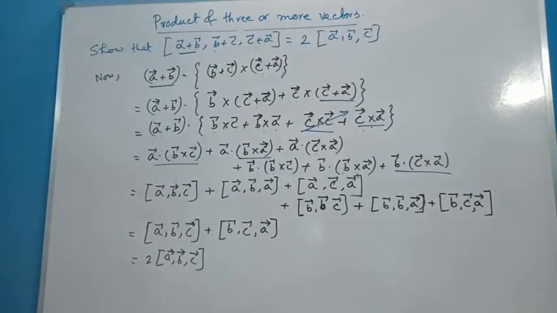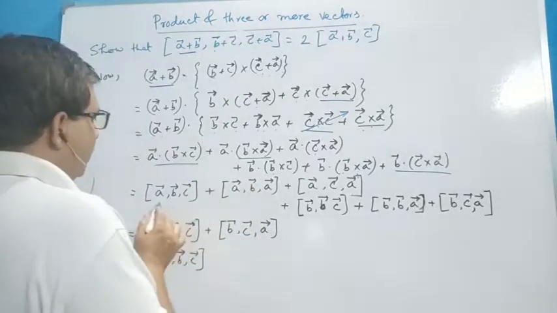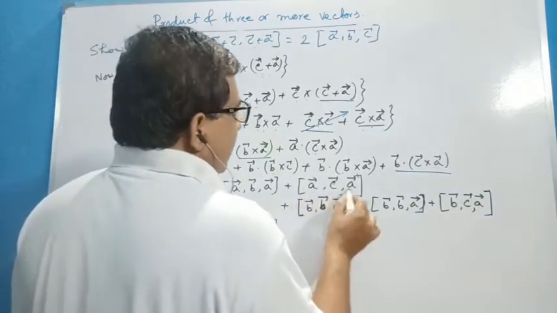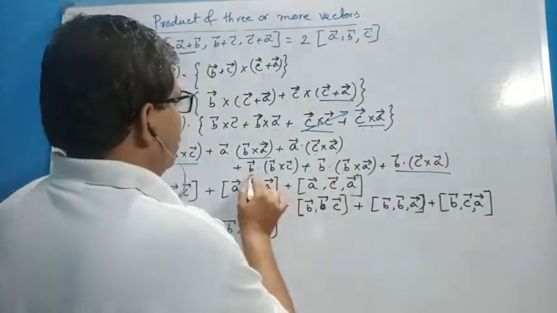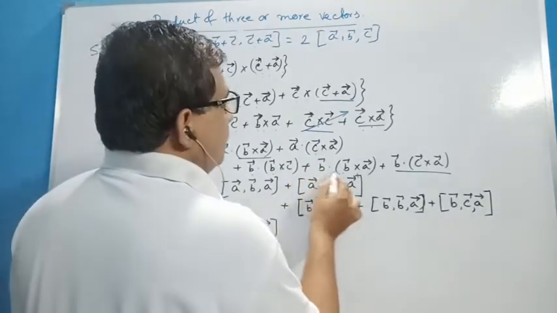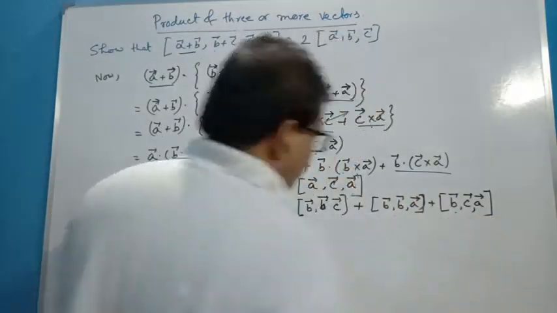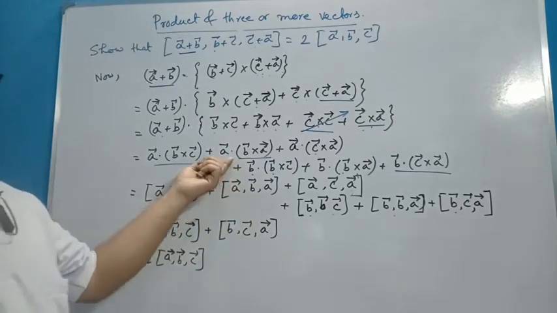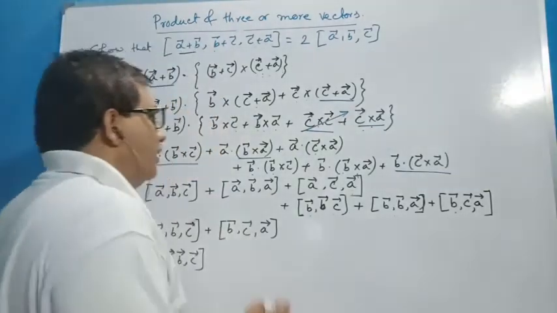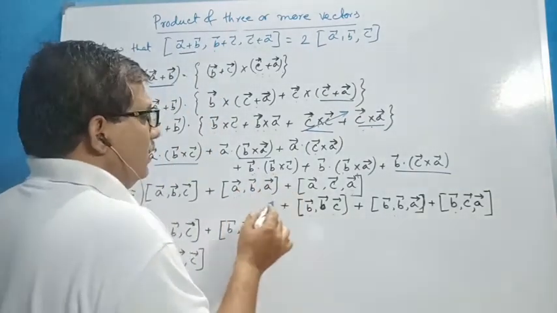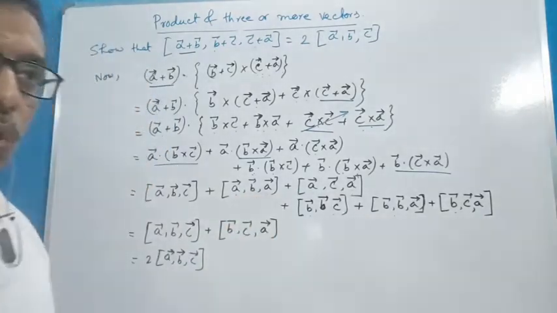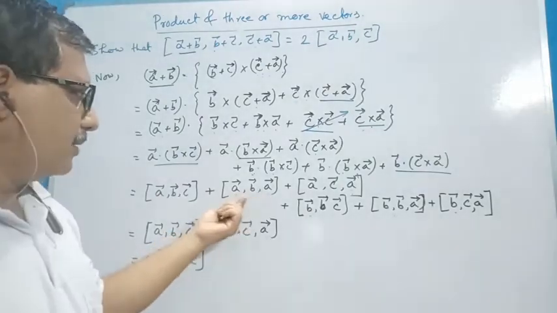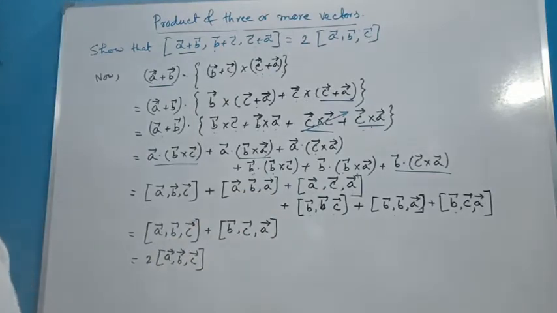Now in notation we write this is ABC, this is ABA, this one is ACA, plus this one BBC, next BBA, and last one BCA. Now we know that if two vectors are same, in this case also we write this is 0 obviously. If two vectors are same, that is in this case AA, so two rows of the determinant are identical, so the value of this must be 0. Any two vectors are same, then the value of this is 0.